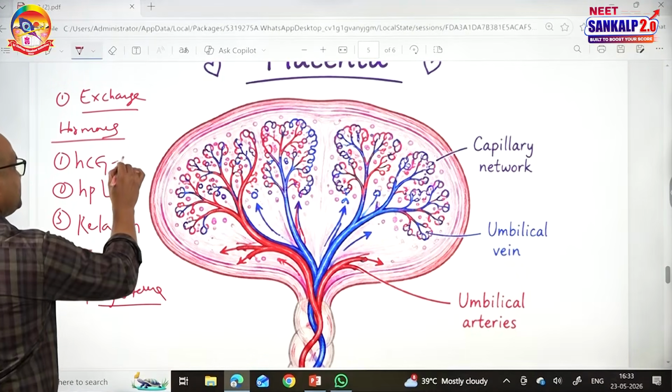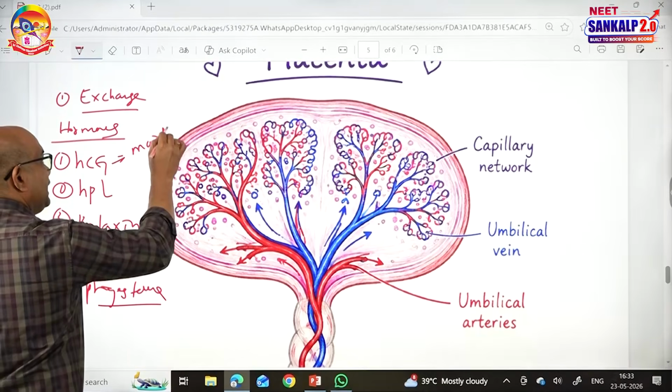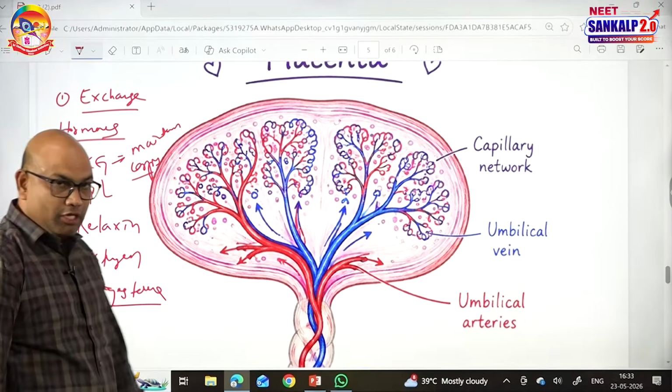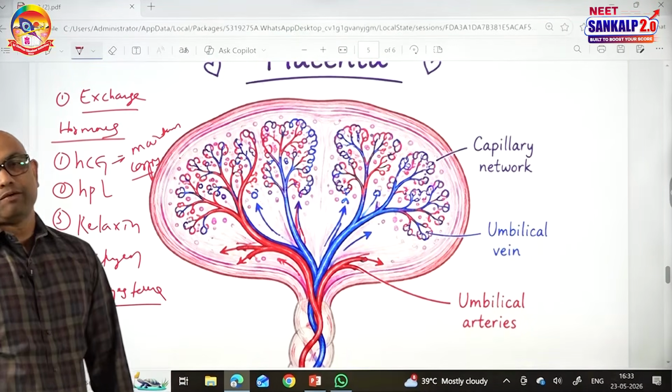What is the function of HCG? HCG maintains the corpus luteum during pregnancy, and during pregnancy LH levels are absent in the pregnant female.